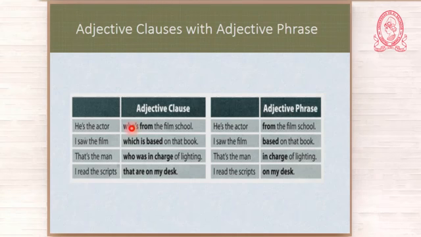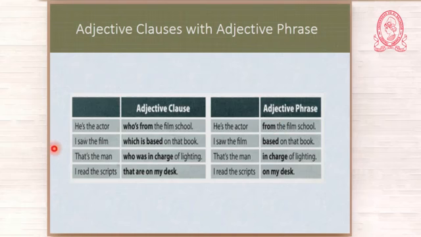The relative pronoun, the subject, and the verb. And then you have, I saw the film based on that book. This is an adjective phrase, no subject, no verb after a noun. So the phrase is modifying the noun, so it is an adjective phrase.